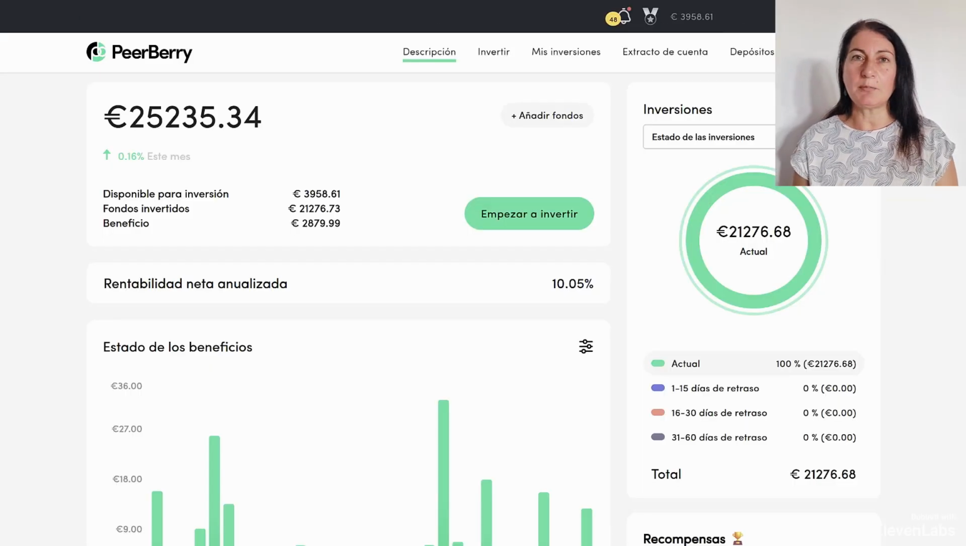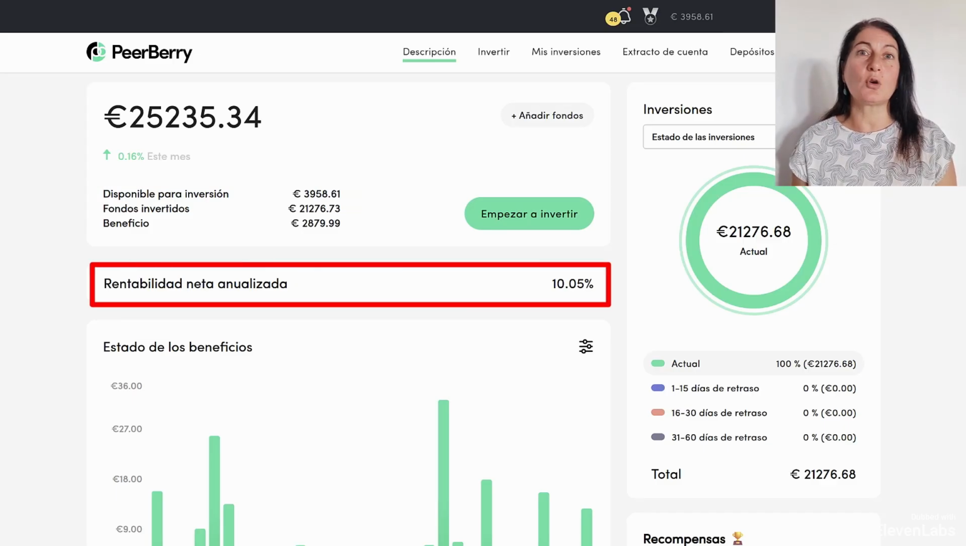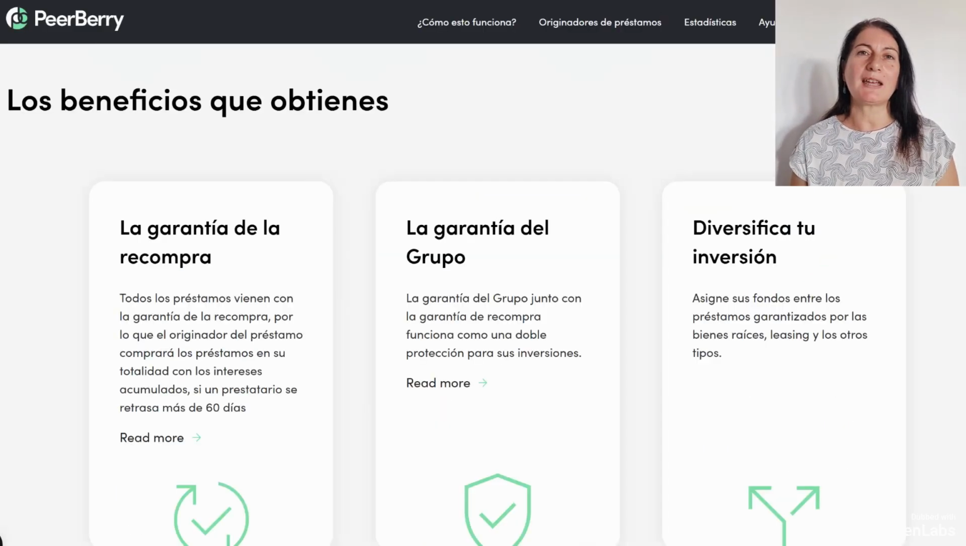The difficulty of Peerberry and why I haven't added it in the previous portfolio, it's because there tends to be cash drag, meaning our money remains uninvested since there is high demand from investors, and also because the returns are slightly lower. But I'm interested because of the security, the confidence that this platform brings to my portfolio. So I would add Peerberry and invest 10%, that is 1,000 euros.